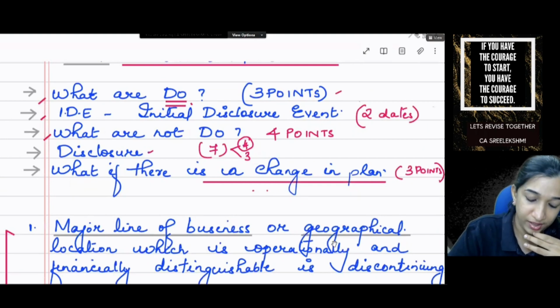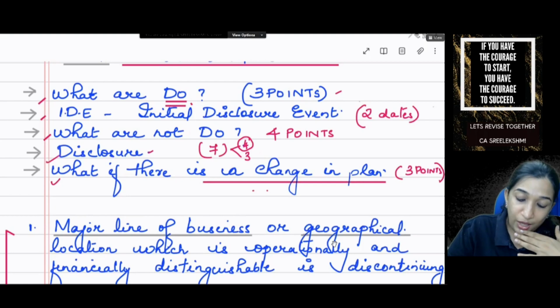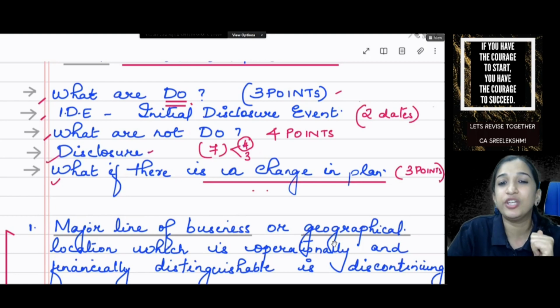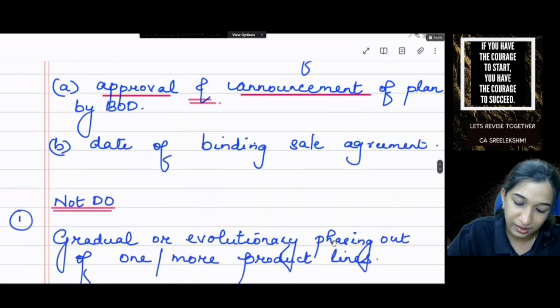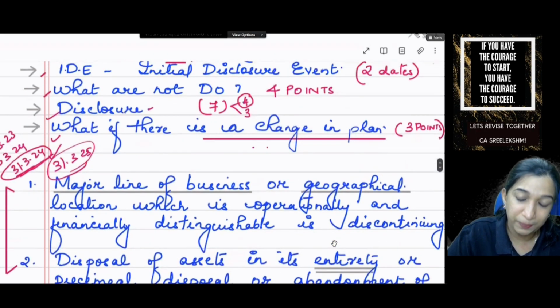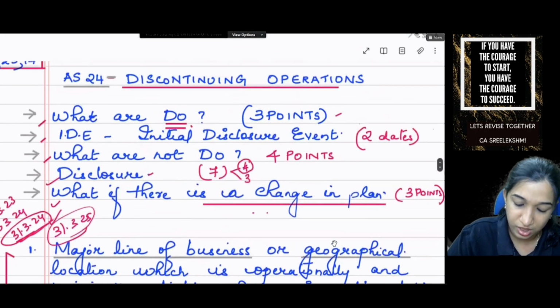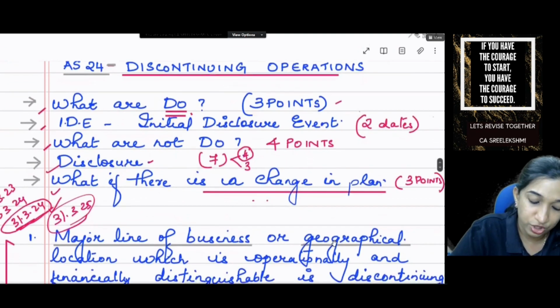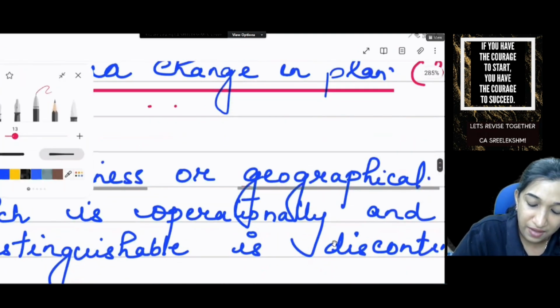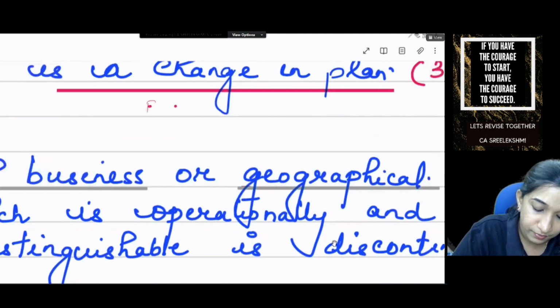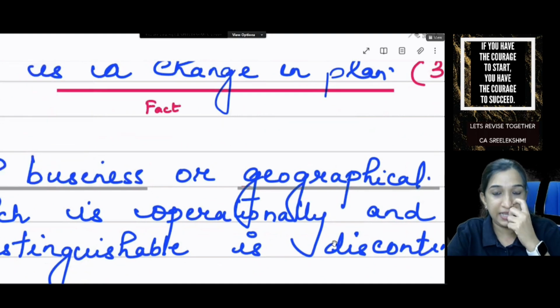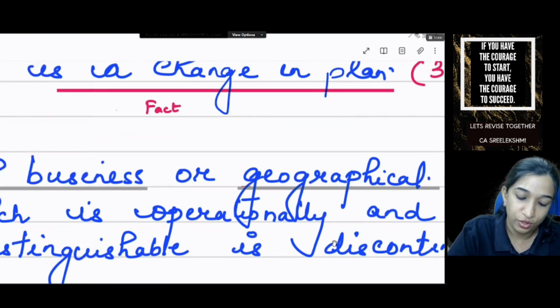Okay, fine, understood. Now, what if there is a change in plan? You decided not to discontinue. What are the disclosures to be made? Fact. It's not there in the note. These are the disclosures to be made. Fact. What fact? That we decided not to discontinue.